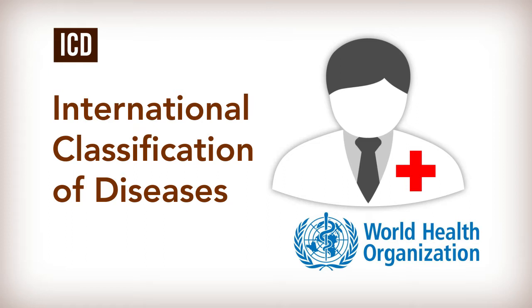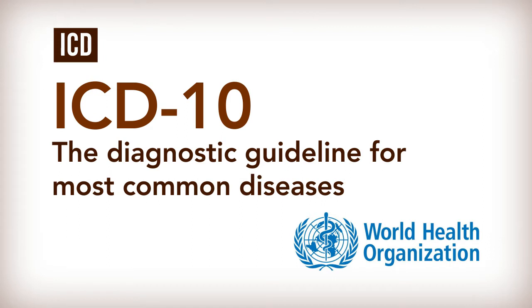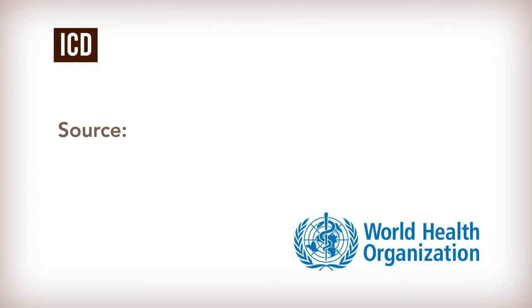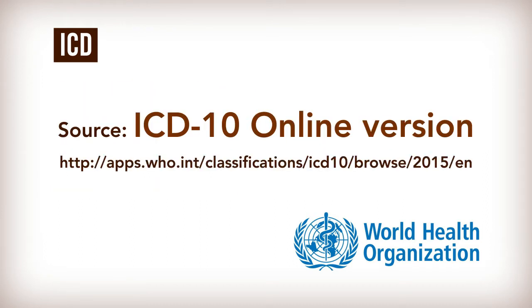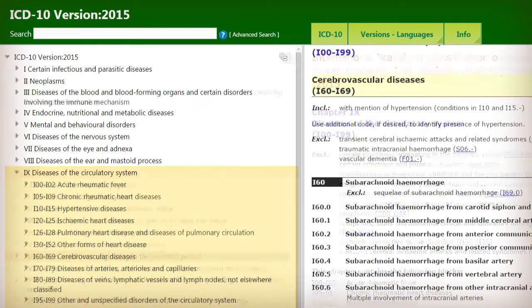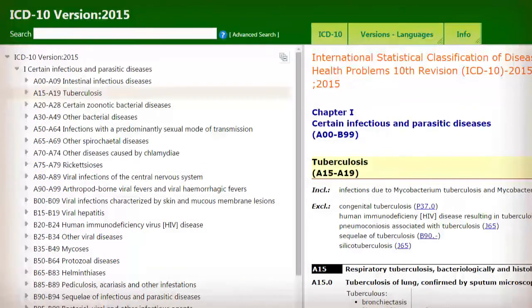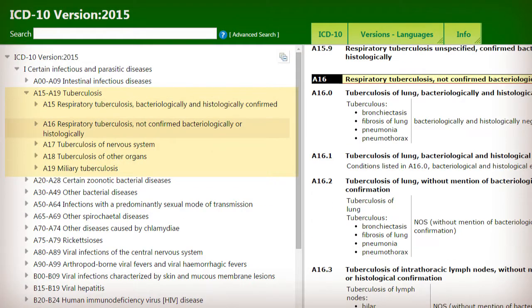ICD is now in its 10th iteration, and this is a diagnostic guideline for the most common diseases and the description of those into distinct categories of medical conditions. So, for example, it classifies all strokes and heart attacks into one group and classifies various types of tuberculosis or various types of malaria into other groups.